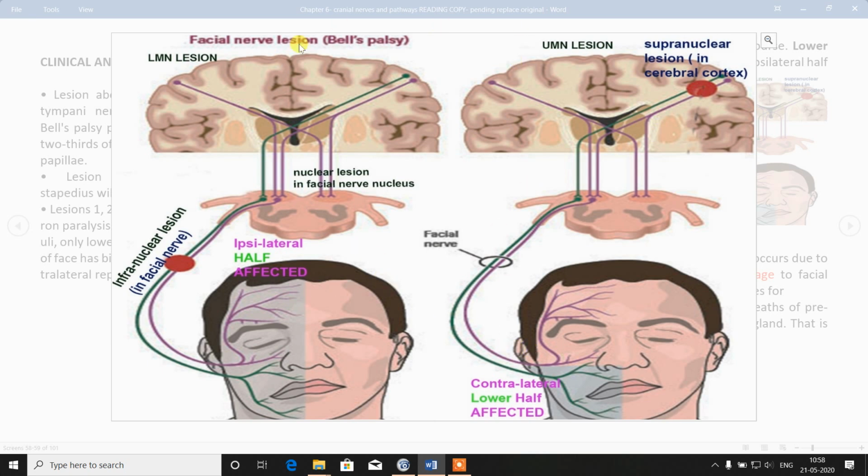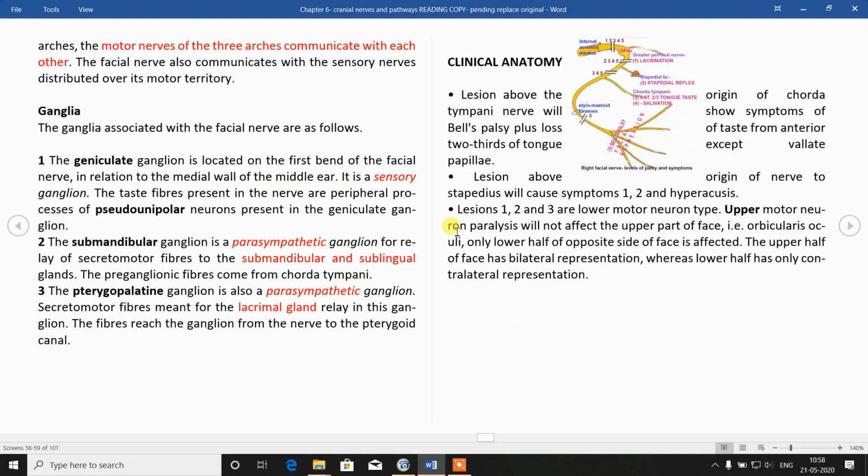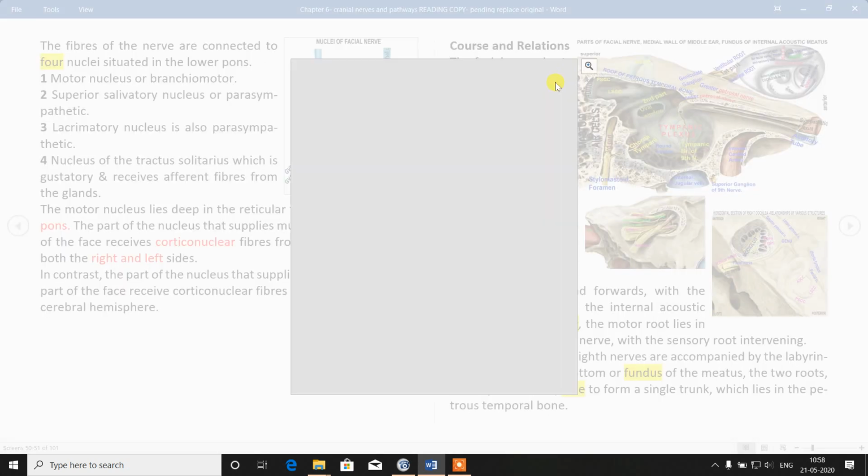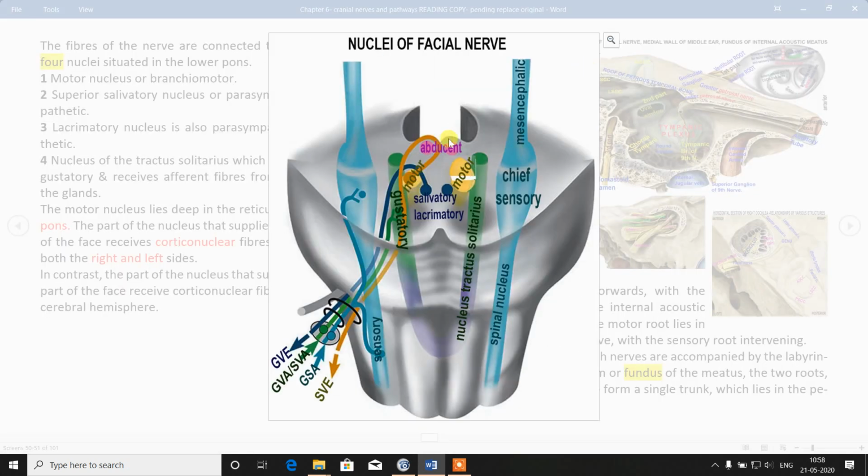So this diagram discusses only the motor nucleus of the facial nerve. Remember this: 4 nuclei: superior salivatory, lacrimatory, gustatory, and motor nucleus of facial nerve. So we are discussing only the motor nucleus.